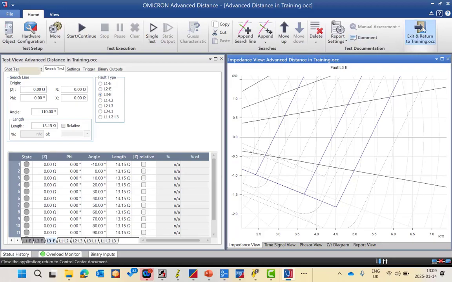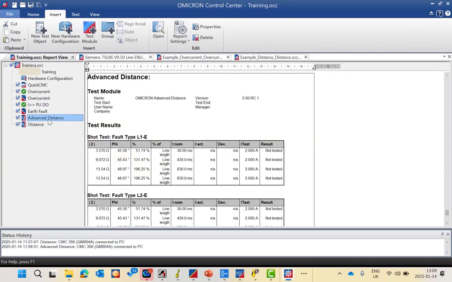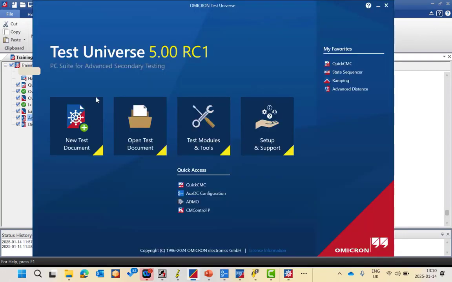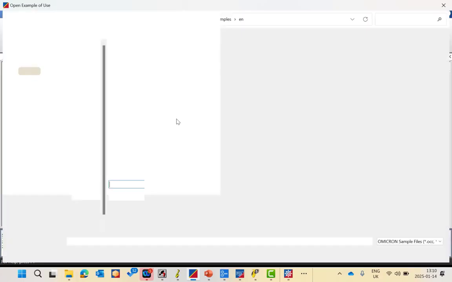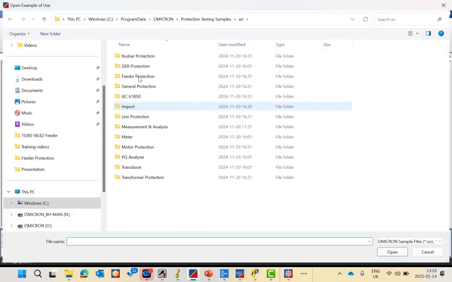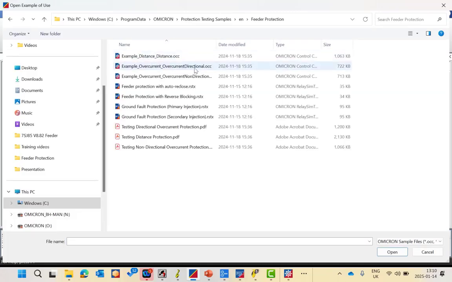I will show you one example here. This one we did manually. Now I will show you some protection examples. You have in the Test Universe some examples of use. If you click on this, it will give you some ready-made and predefined OCCs for a special function. Like if we select a feeder protection, you will find distance, overcurrent directional, overcurrent non-directional, auto-reclosure, power swing, and many more applications, with a PDF also explaining this kind of OCC.